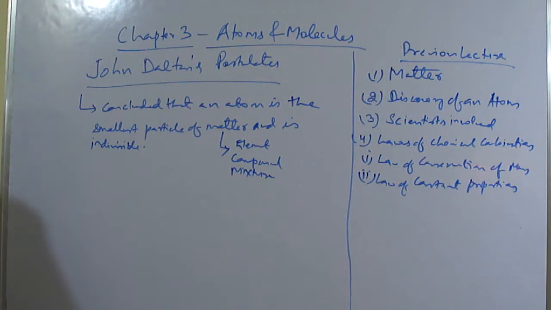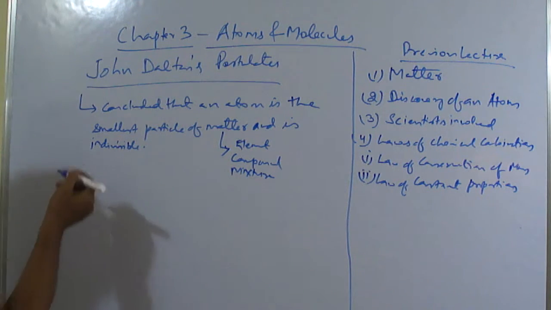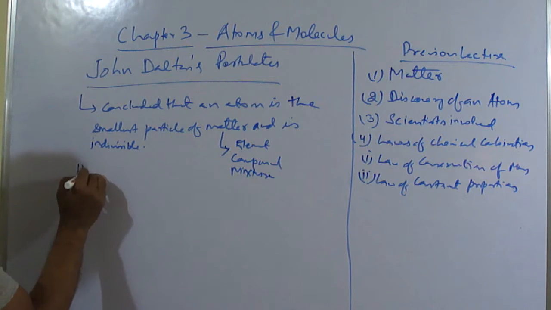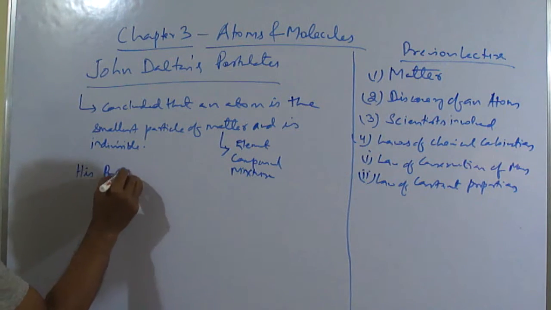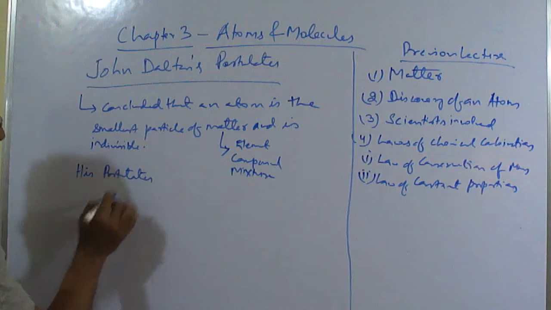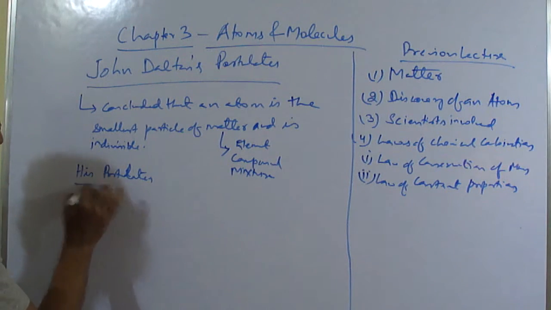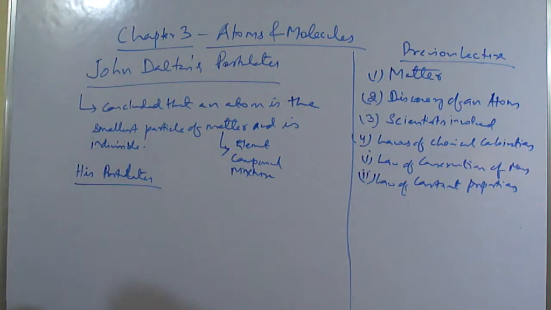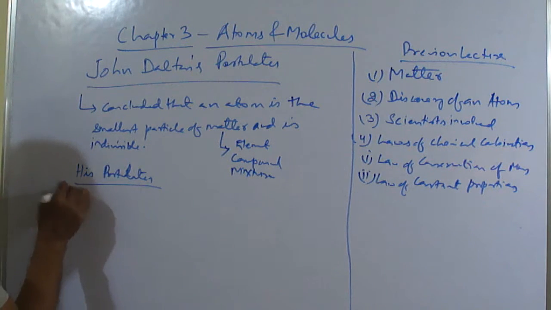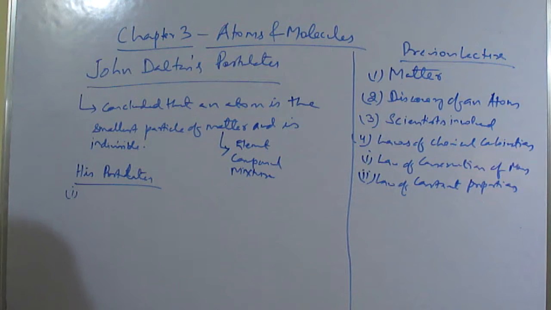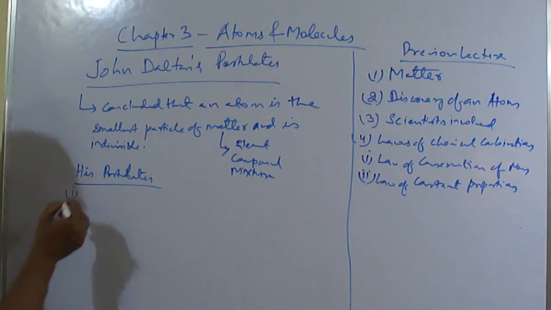So he gave some postulates, which we need to understand. These postulates include the law of conservation of mass and the law of constant proportion.